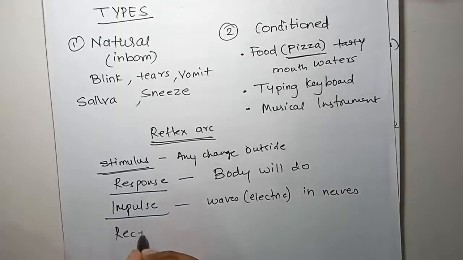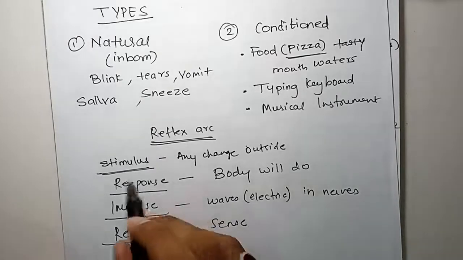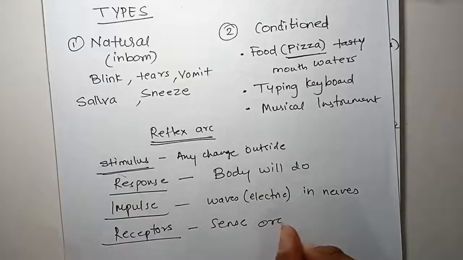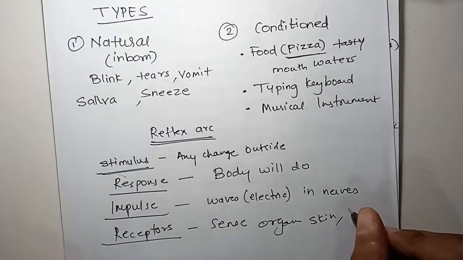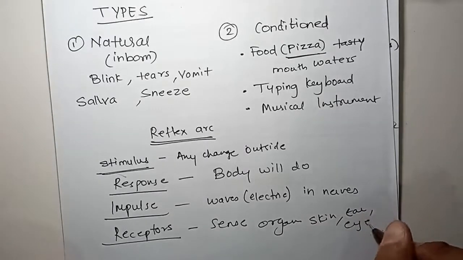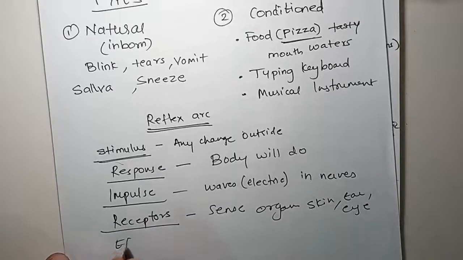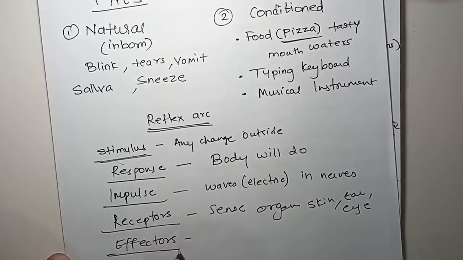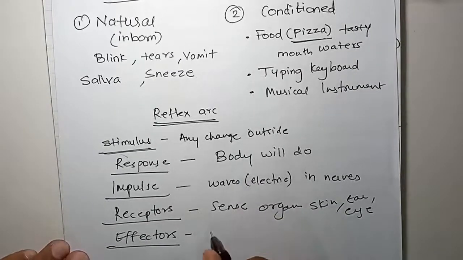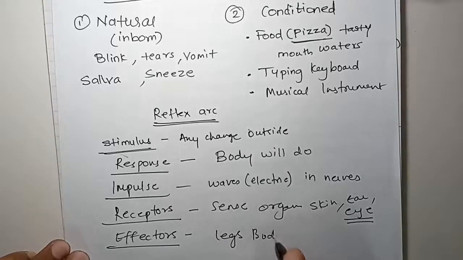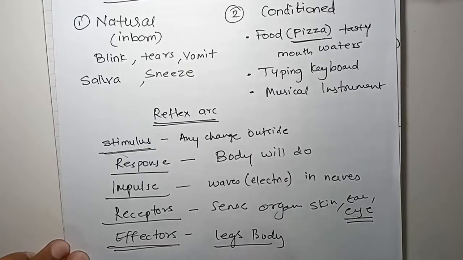Then receptors. What are receptors? Receptors means the sense organs, जो ये स्टिमुलस को सेंस करते हैं ना, sense organs. जैसे अगर hot object है तो your skin will sense it. There is some loud noise, so your ears will sense it. Your eyes see something dangerous. So those are receptors. And what are effectors? Effectors means those organs which will give the action, which will produce action. For example, if you see a storm coming, or a tsunami coming, your eye is a receptor, and then your legs, your body will start running. So those are effector organs.